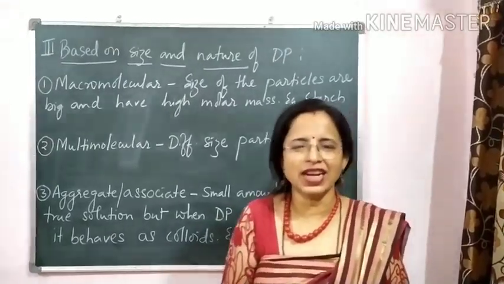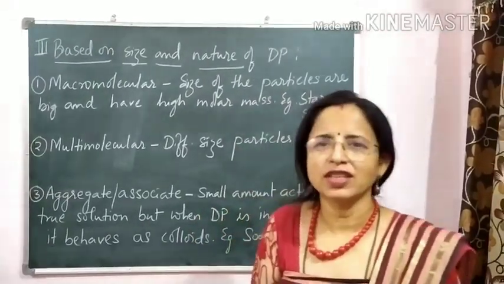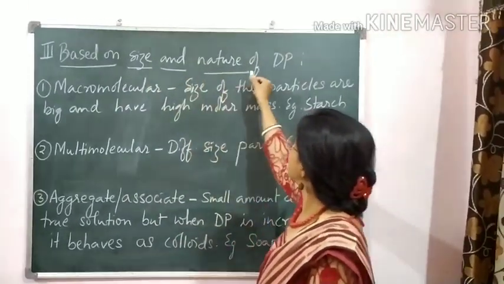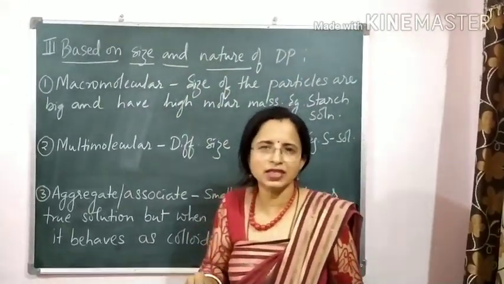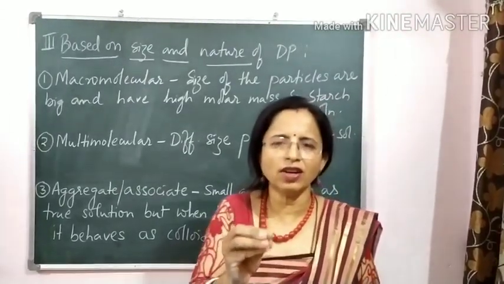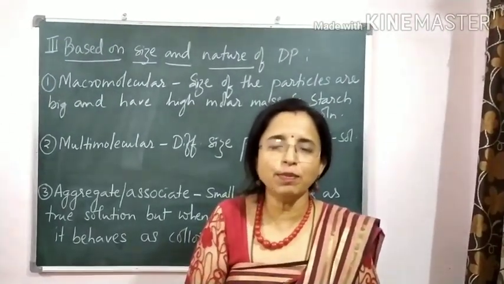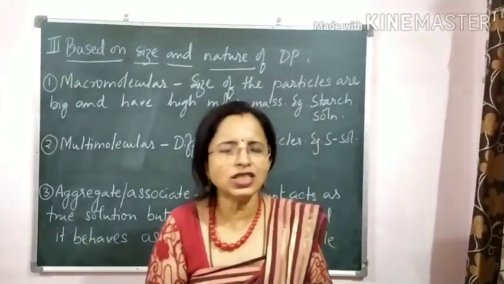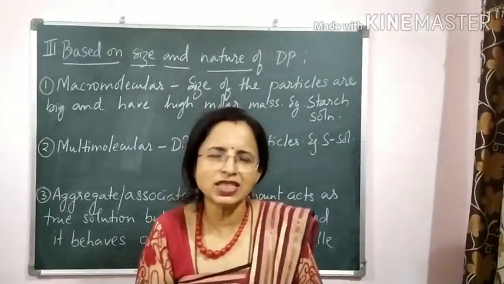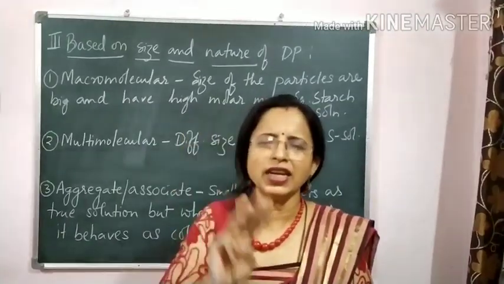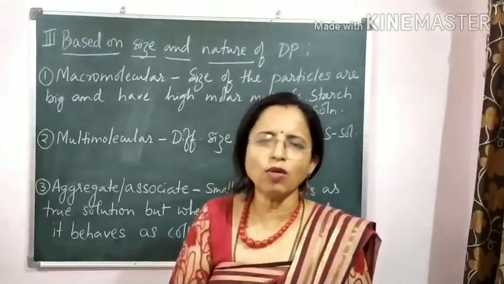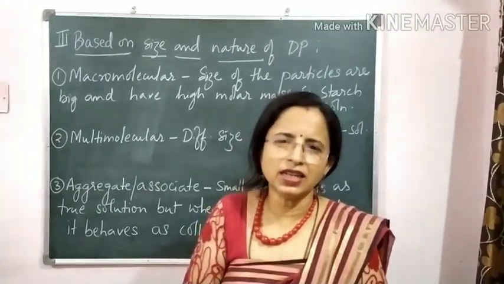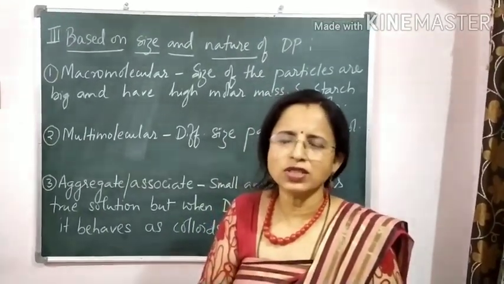Last part of the classification of colloids. So the last classification is based on size and nature of dP. It is mainly concentrated on the size of the dP, that is dispersed phase. Based on this size and nature of the dP, colloidal systems are classified into three types. One is macromolecular, another is multimolecular, and the third is aggregate or associated type.